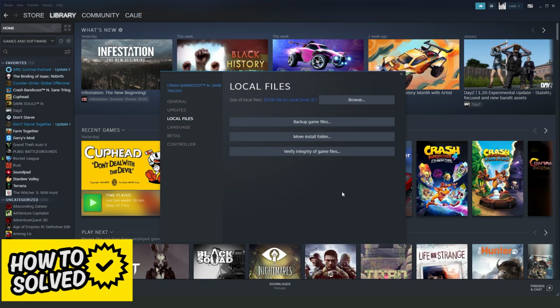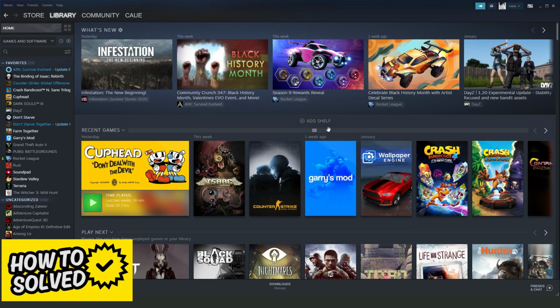Then you can also disable or remove conflicting software. If you are using another VR software, you can disable or remove it from your computer. Then, if all this doesn't work on your computer, you can reinstall your SteamVR, okay? And this will fix the SteamVR games not launching.